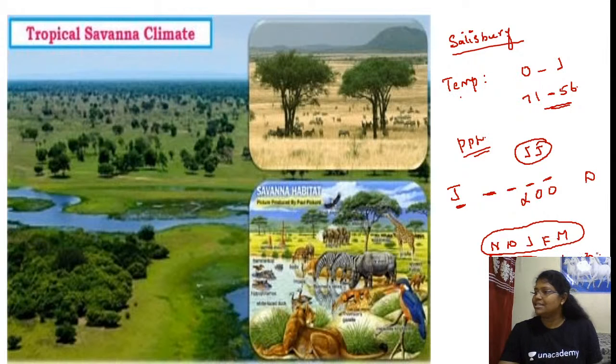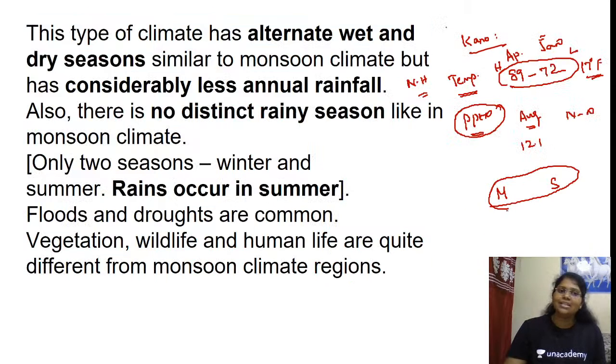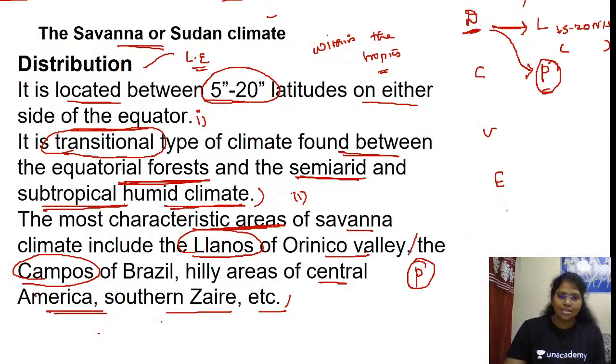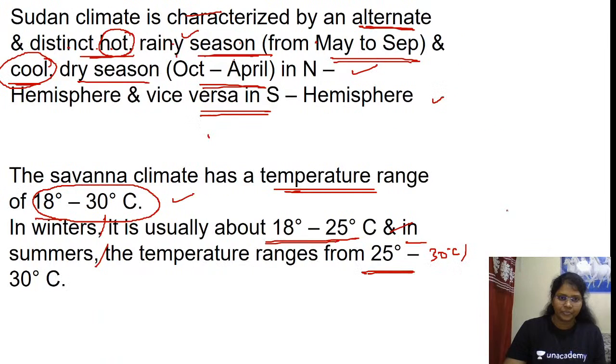Did you understand this? Let me say this again with respect to the northern and southern hemisphere. Okay, ma'am, this is clear. Sudan climate is characterized by alternate and distinct hot rainy season.